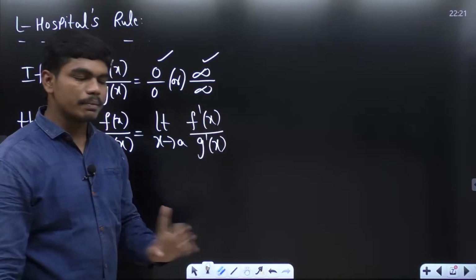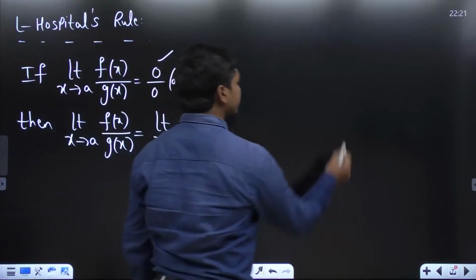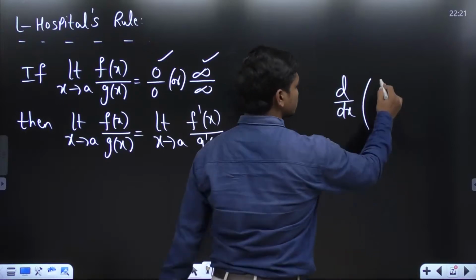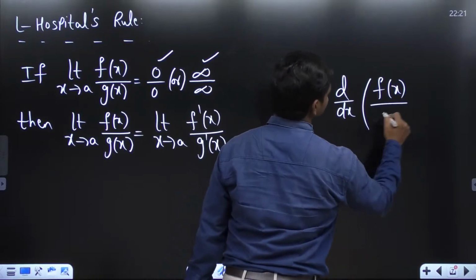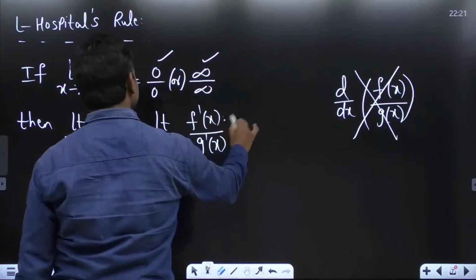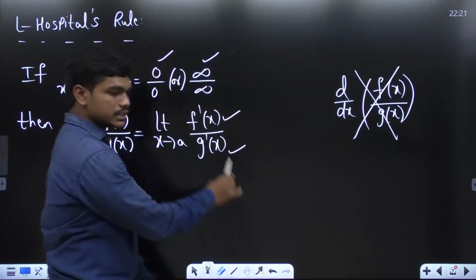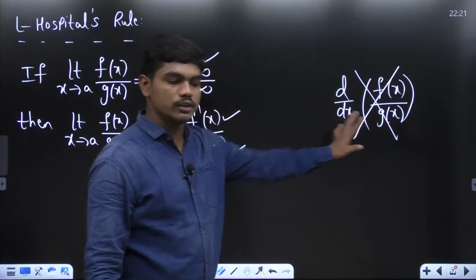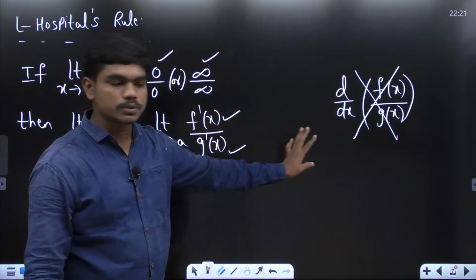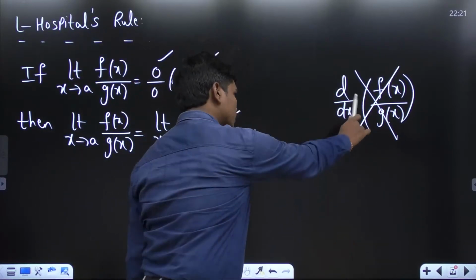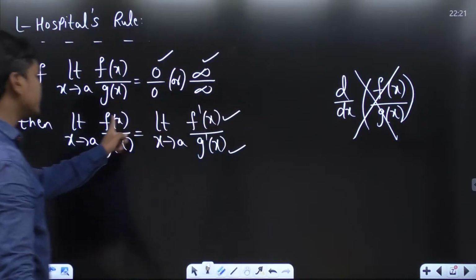Okay, please, many people will be committing mistakes. Since this is a division, many people will be applying the u by v rule. No, this is wrong. You should differentiate individually. This is f dash of x and this is g dash of x, but you should not apply the u by v rule here. Please don't lose marks, because I have seen students committing this mistake and losing marks. So please don't commit this mistake whenever you are applying L'Hospital's rule.